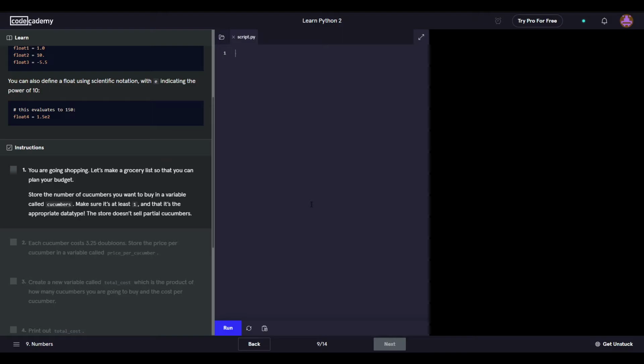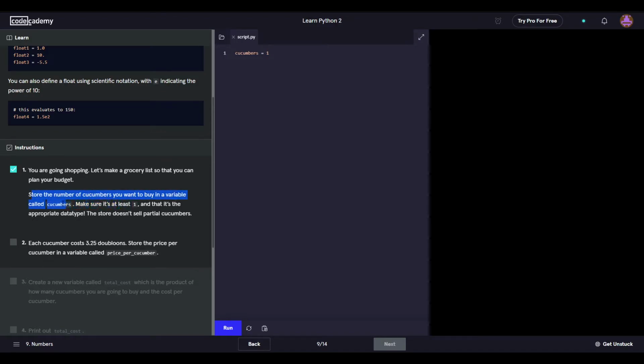Yeah, I can see how this course would be difficult to people who literally just started programming. So a lot of this is make sure it's at least one and it's appropriate data type. Data type? What do you mean? You have data types in this?